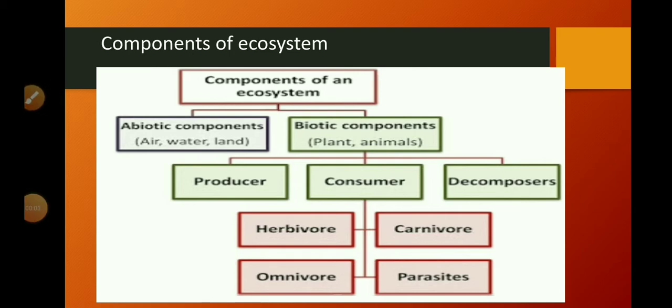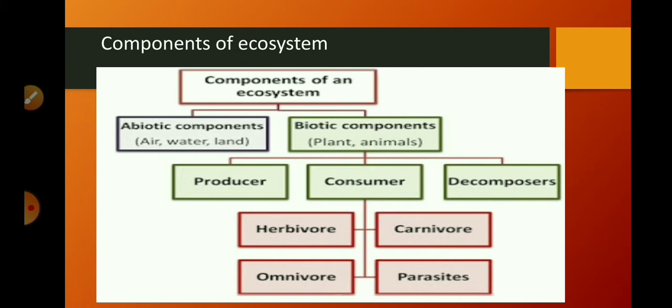The next component is consumers. Consumers are the organisms which depend on producers, directly or indirectly, for their food needs. They are organisms which consume other organisms and their products as food. All animals are consumers.